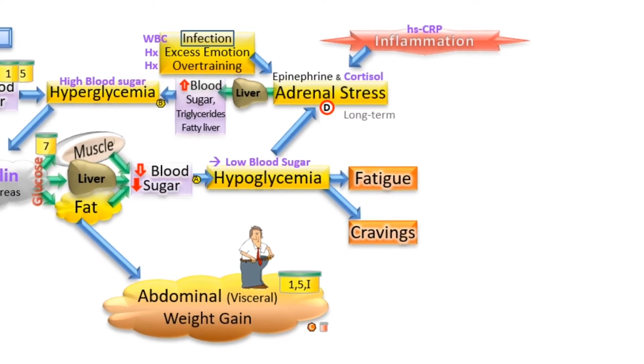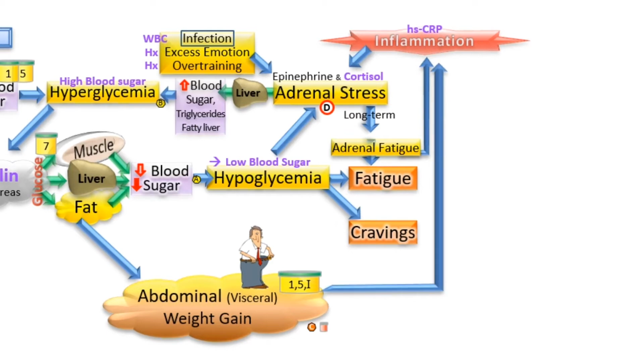The adrenal gland, with long-term stress, causes adrenal fatigue, and then fatigue overall, and that contributes back up to inflammation, because now you have decreased cortisol, which naturally helps control that inflammation.